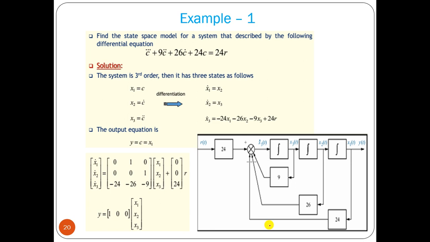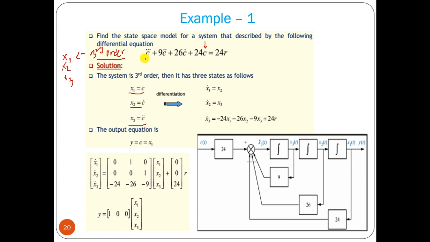Now let us take one example and find out how to draw the block diagram. Here c is the lowest variable. Then we have c dot, c double dot, c triple dot. That means it is a third order differential equation. Order is 3. Then we must have three state variables, x1, x2, x3. Now this c we can consider as x1, then c dot as x2, and c double dot as x3. Now we have only three variables.